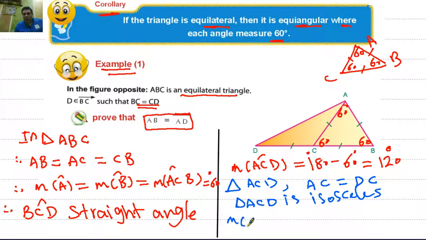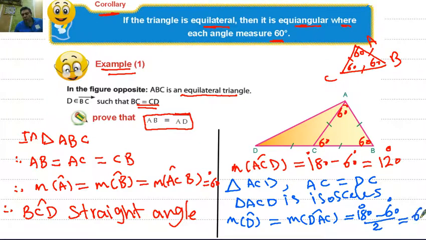Then the measure of angle D equals the measure of angle DAC, equals (180 minus 120) divided by 2, equals 30 degrees. Then the measure of angle A equals 60 plus 30, equals 90 degrees.